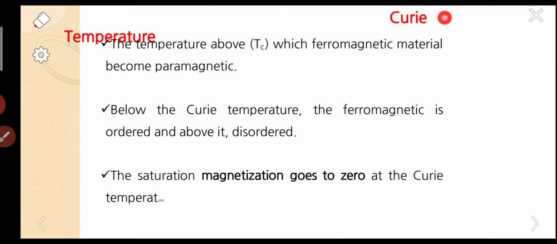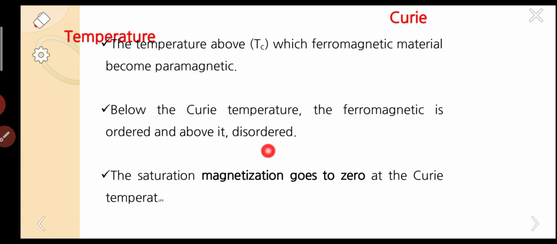Once again I am giving information about Curie temperature. It is the temperature above which ferromagnetic materials become paramagnetic. Below the Curie temperature, the ferromagnetic state is ordered and above it is disordered.